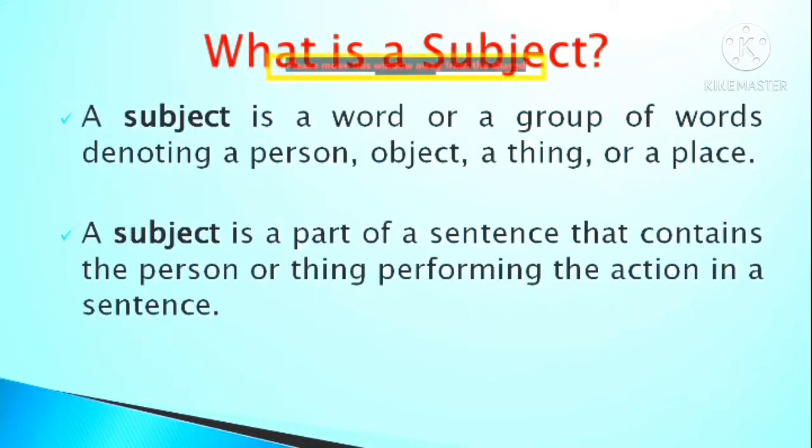Now, I will try to explain what you mean by a subject and a predicate. A subject is a word or a group of words denoting a person, object, thing, or a place. In different words, you can say a subject is a part of a sentence that contains the person or a thing or a place, and it performs the action in the respective sentence. Such an element of a sentence is called a subject.